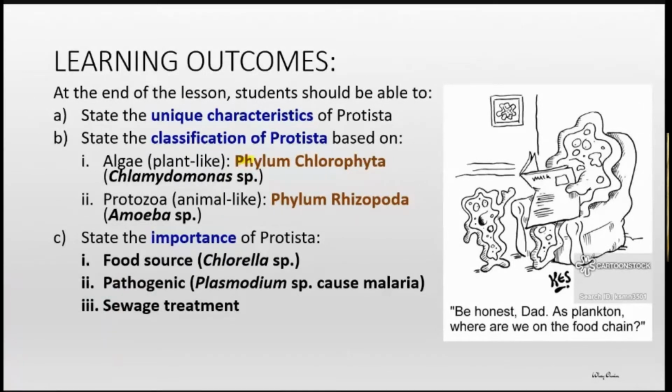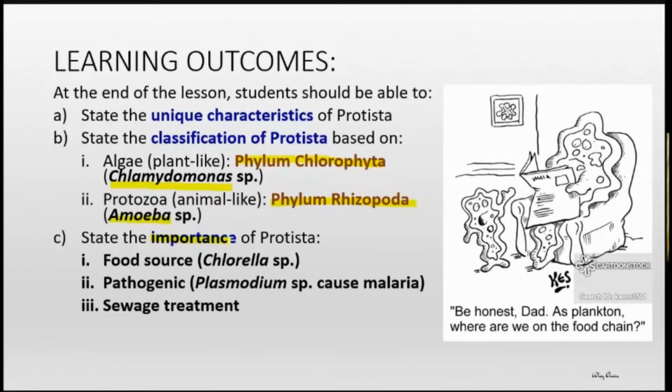Iaitu pertama sekali phylum Chlorophyta, fokuskan pada satu contoh sahaja, Chlamydomonas species. The second phylum is phylum Rhizopoda. We only focus on the typical example amoeba species. After that, we have to focus on 3 importance of Protista.